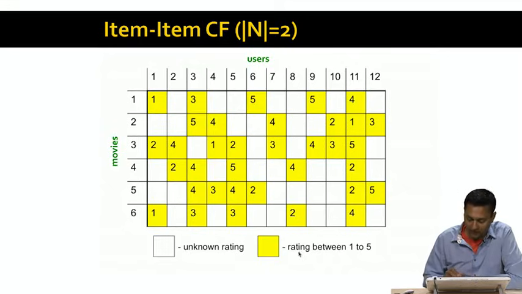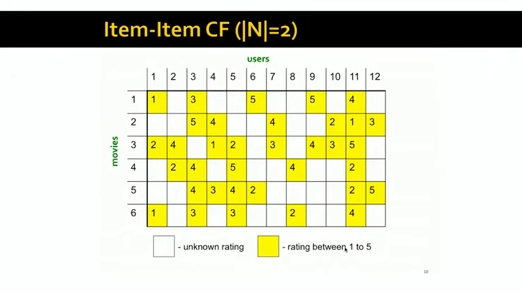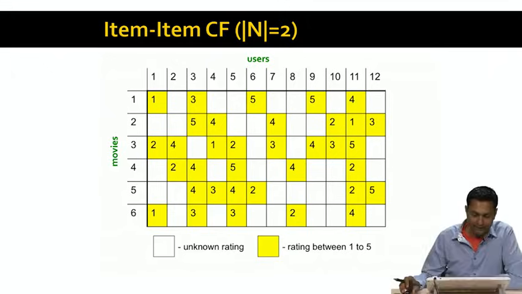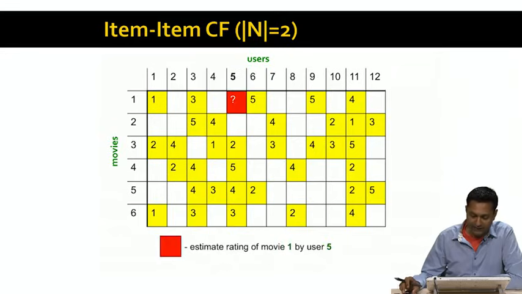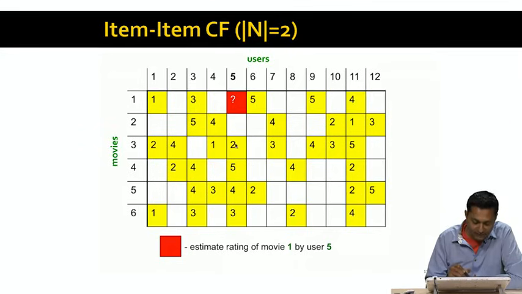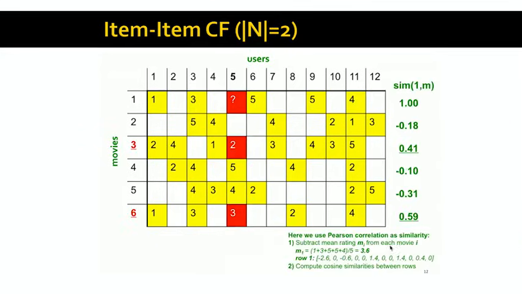And let's assume that the rating values are between 1 and 5. Remember, our first step, and let's say our goal is to estimate the rating of movie 1 by user 5. The first step is to take movie 1 and find other movies that are similar to movie 1. We're going to use Pearson correlation as our similarity, which is the same as the centered cosine distance that we computed.